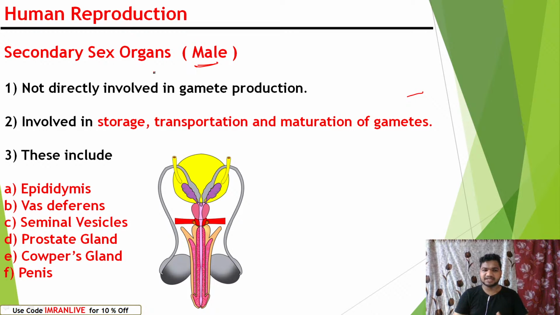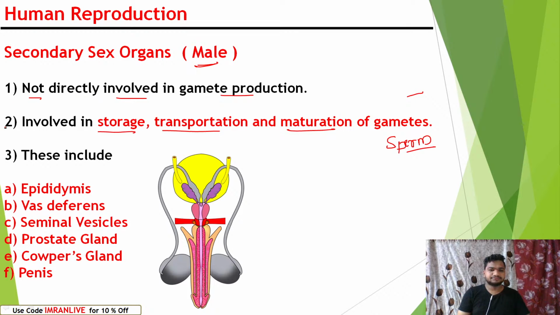Is this clear? The secondary sex organs are never directly involved in gamete production, but they help in motility, storage, transport, and maturation of gametes. Let's understand: they do not directly participate in gamete production, but they are involved in storage, transportation, and maturation of gametes. Gametes are sperm in males. Right?